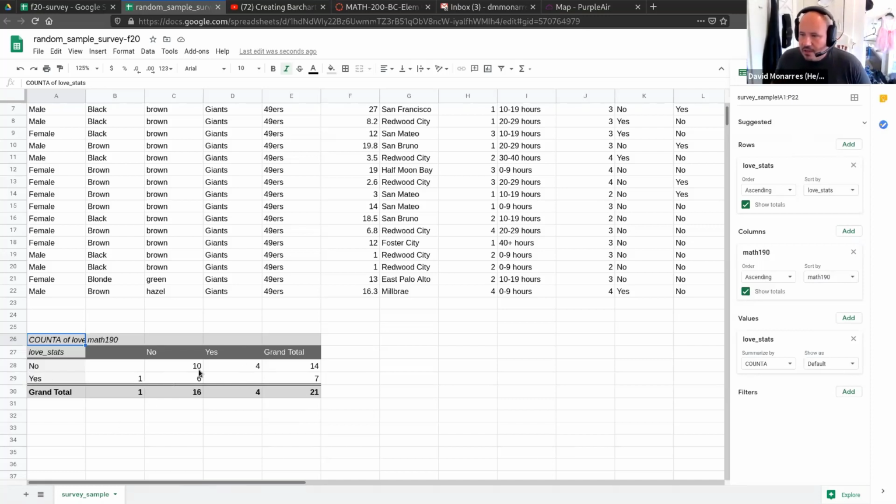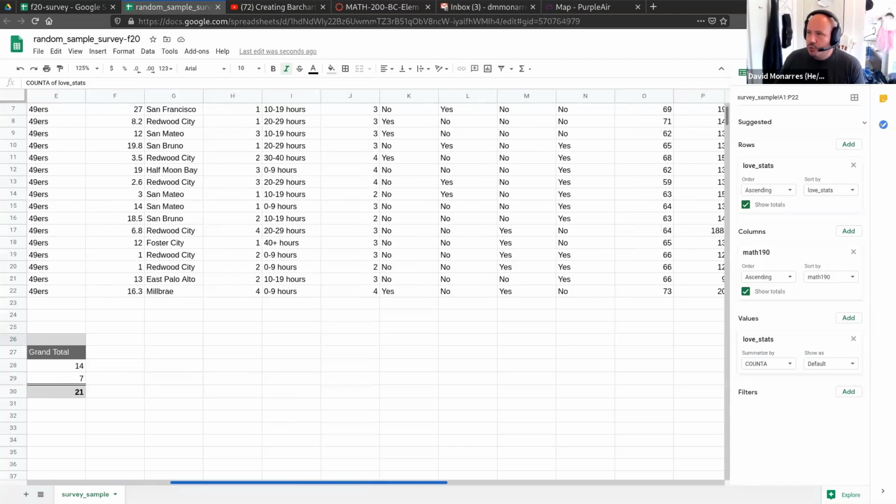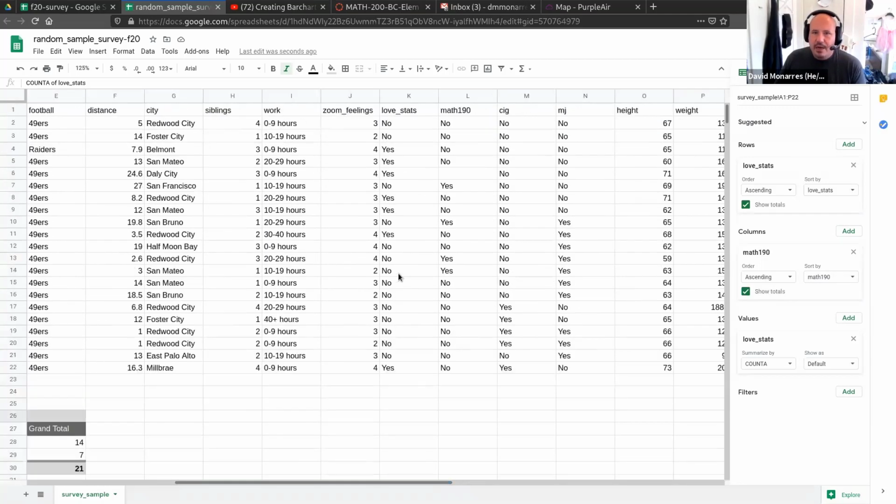All right, so we have this two-way table right here. Now let's look at these numbers, and I just want to read each of them and show you how it corresponds to what we have up here. Oh yeah, Julia, no, you do not have to take Math 190. It's an entirely separate thing. So once again, looking at everybody's responses, do you see how these people were no, no, no, no, no, and so on and so forth?